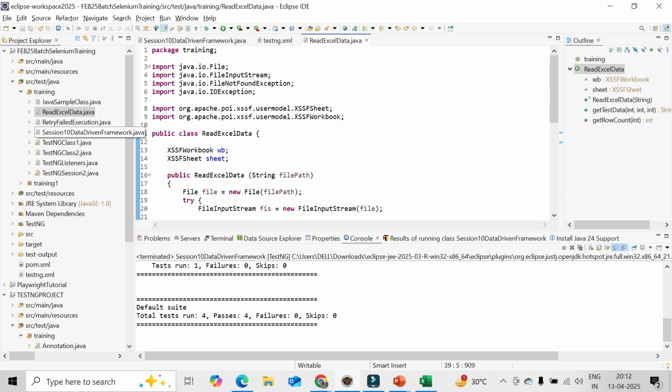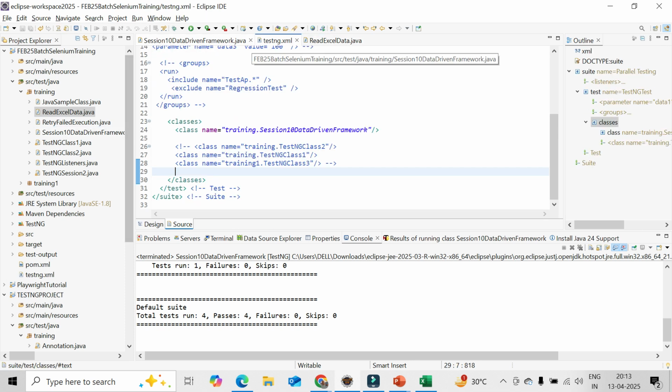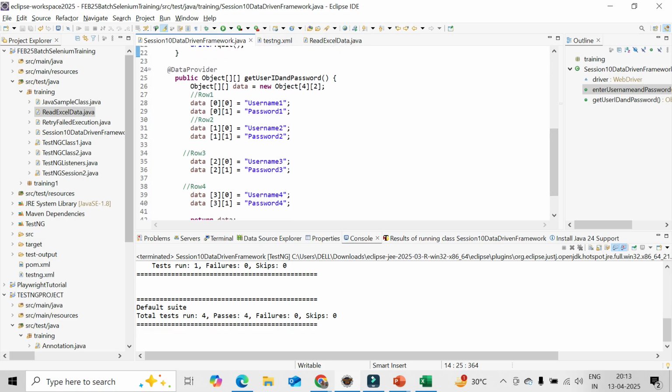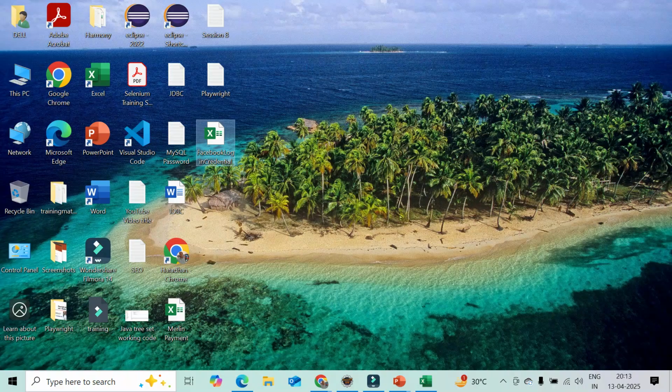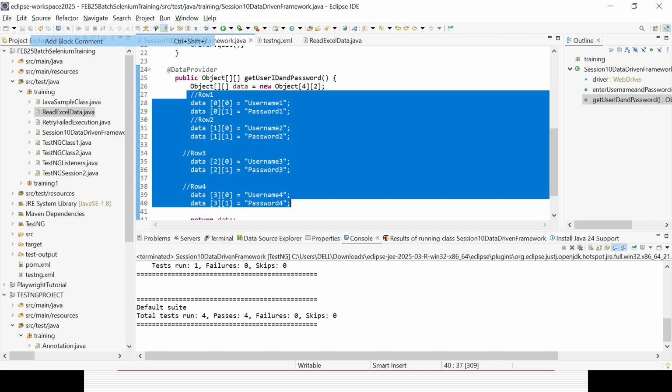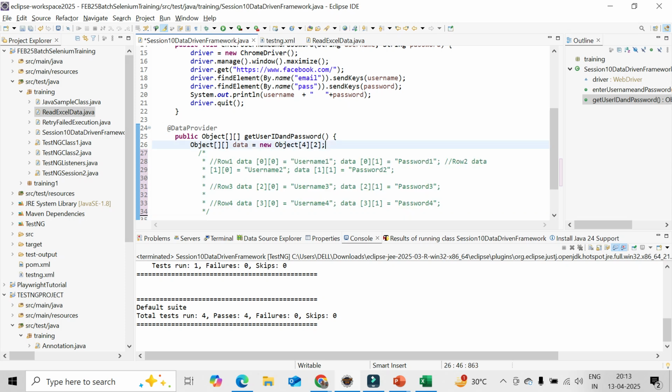Now what I'll do, I'll go to my test case, and this part I'll be changing completely. This part. Sorry. Yeah, on my desktop, I'll give the file path. No worry. Wherever you want, you can create any folder structure. You can give it. Okay, that path you need to give. So these three parts I'll simply remove. I'll comment them out, and these three parts I'll try to change.